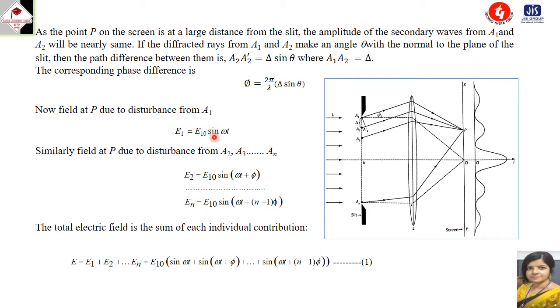So these are the expressions for E1, E2 up to En. The total electric field is the sum of each individual contribution: E equals E1 plus E2 plus up to En, that is equal to E10 times sine omega t plus sine of omega t plus phi plus up to sine of omega t plus n minus 1 into phi. We put this as equation number 1.